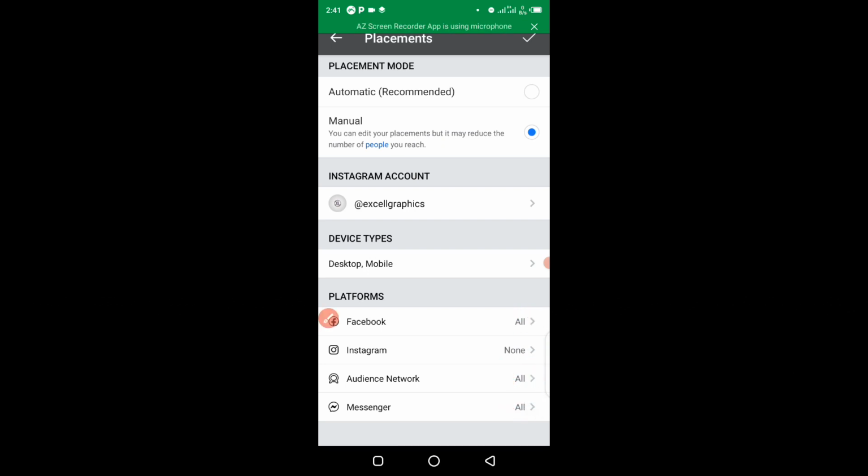Another thing to consider as far as placement is concerned is desktop or mobile version. If your advert's URL link has to do with only mobile, you just have to make sure that you choose only mobile device so that you don't waste money when you run the advert. If your advert URL link has to do with mobile and desktop, just leave it that way. Once you are done with your placement, you have to come to the top right here and click on the check mark to accept the setup.